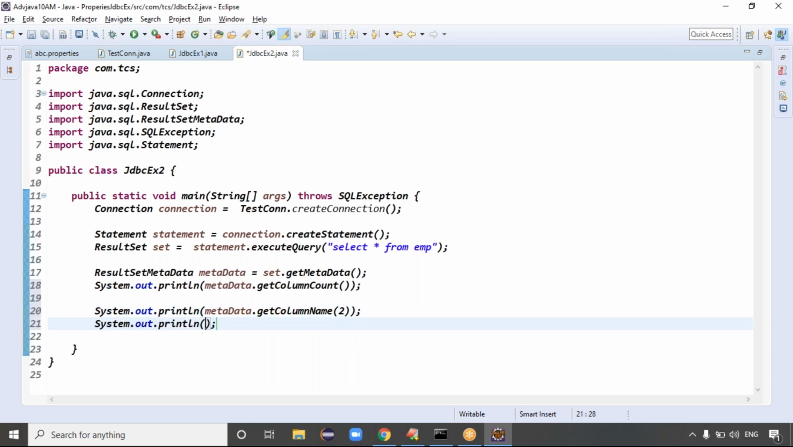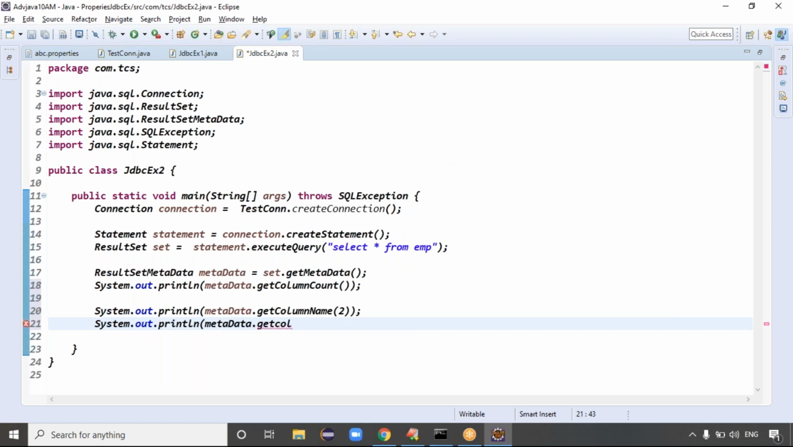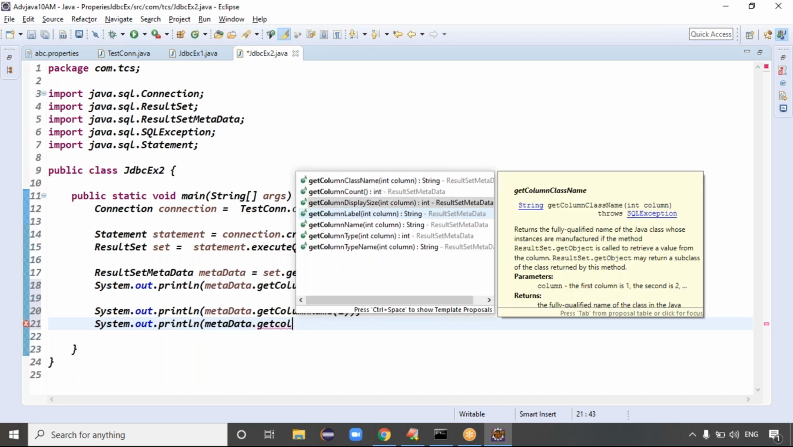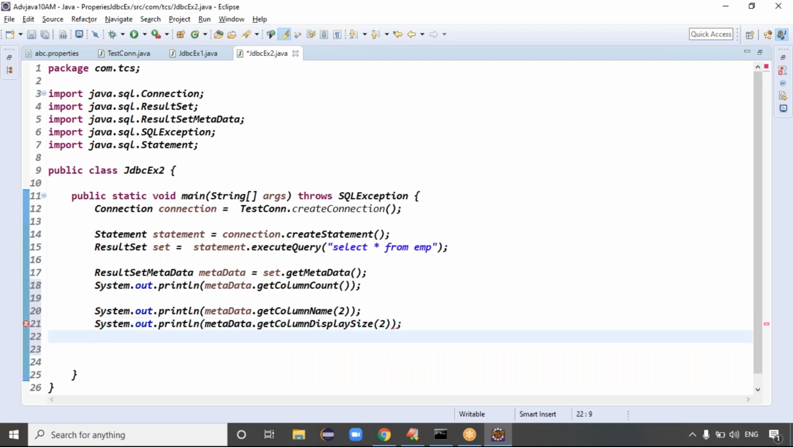Next one is metadata dot get column display size. Guys, column display size means second column allows how many characters? Some 30 characters, right? It will display the size of the column, guys. That's it.